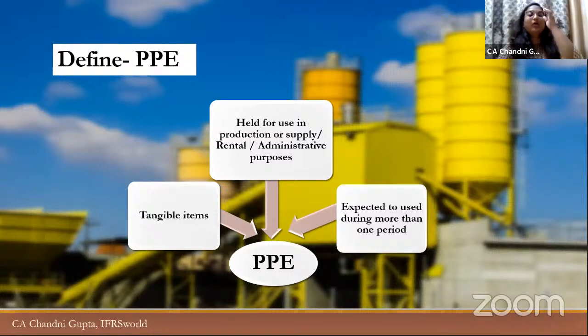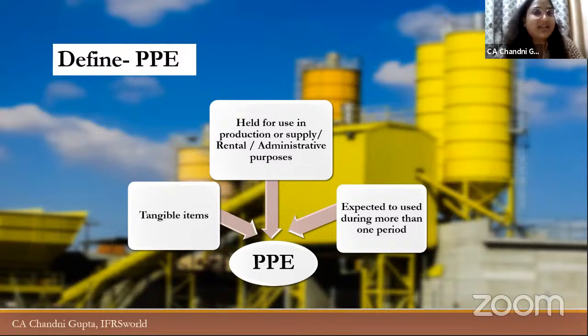Right. Now, when I talked about assets held for rental, I did not use an example of a building or land given on rent, right? Why? Because land or a building that has been held for rental purposes is classified as investment property. So there is the difference. PPE includes all the assets, including land and building, which are held for production or for administrative purposes.